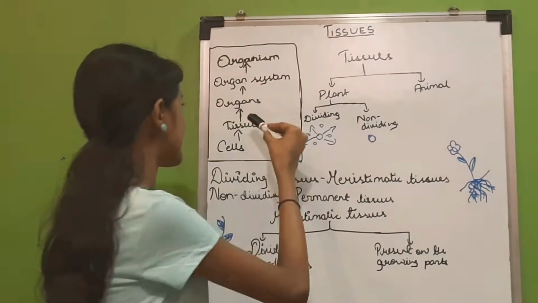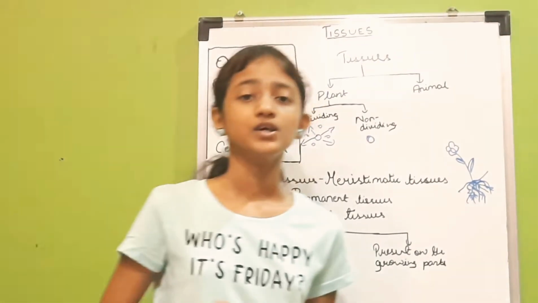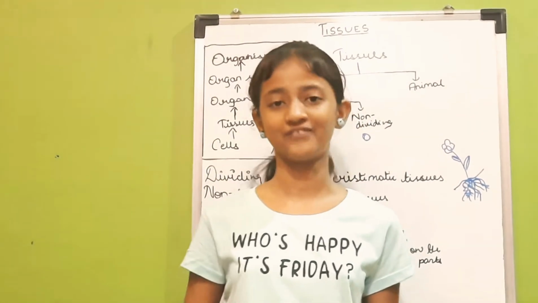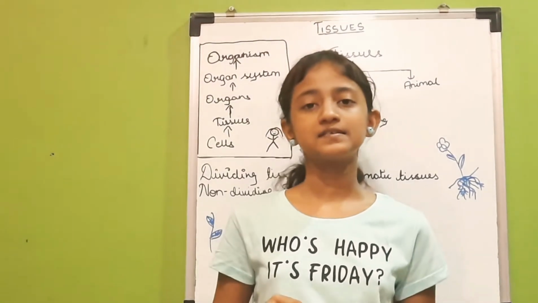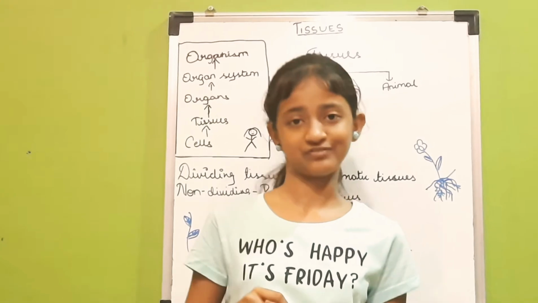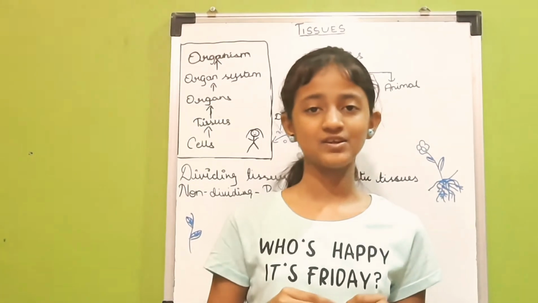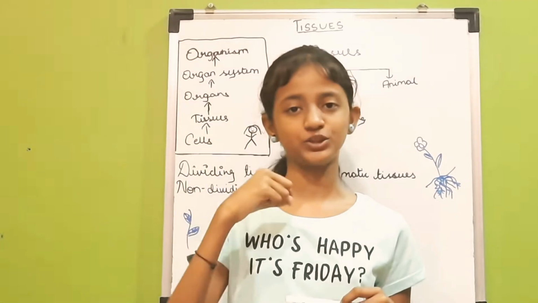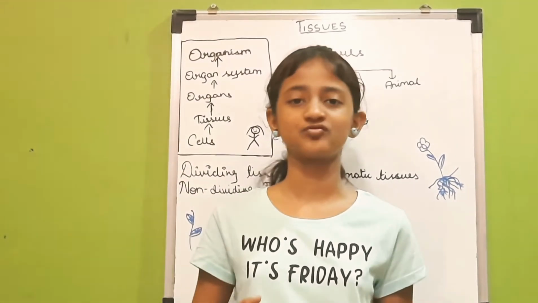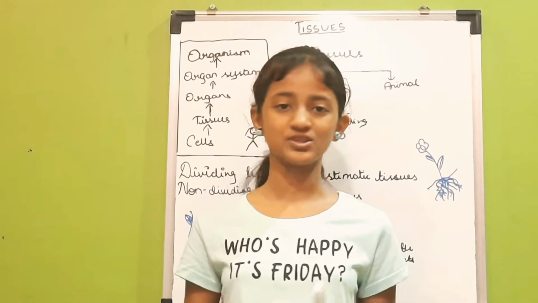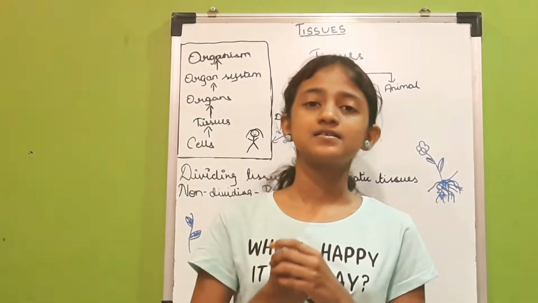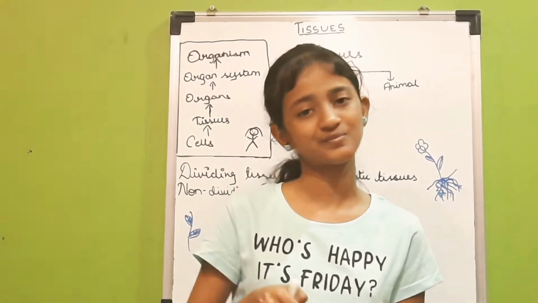After organs, we come to the organ system. An organ system is a group of organs performing a specific function. Let's take an example of the respiratory system. As we know, the respiratory system consists of the nose, nasal chamber, larynx, pharynx, trachea, bronchi, bronchioles and lungs, and we cannot forget the air sacs. So that's what a respiratory system is made up of.